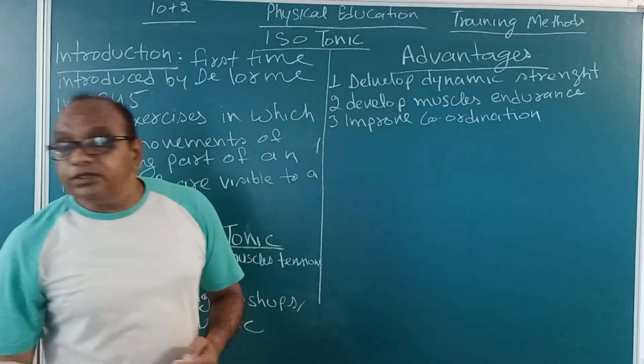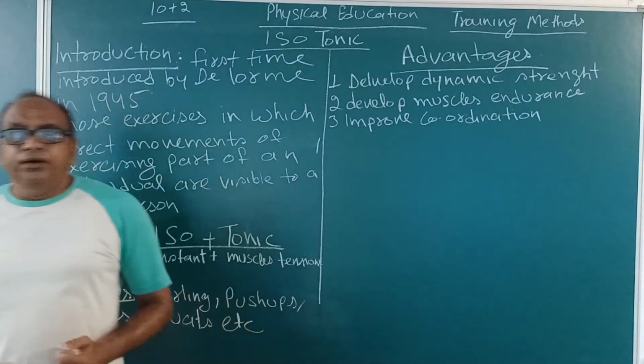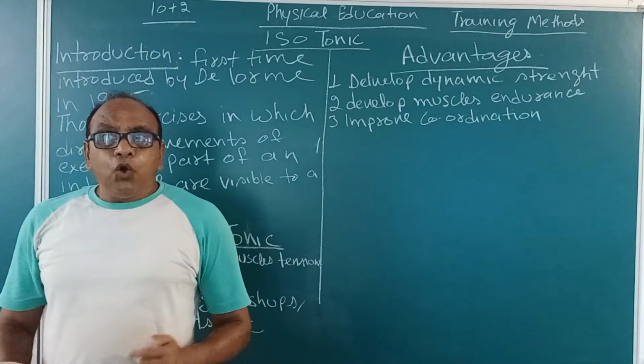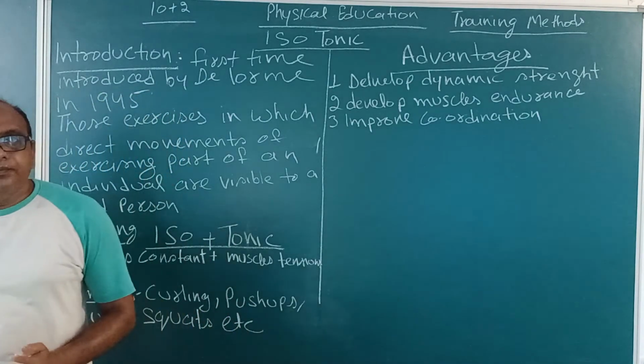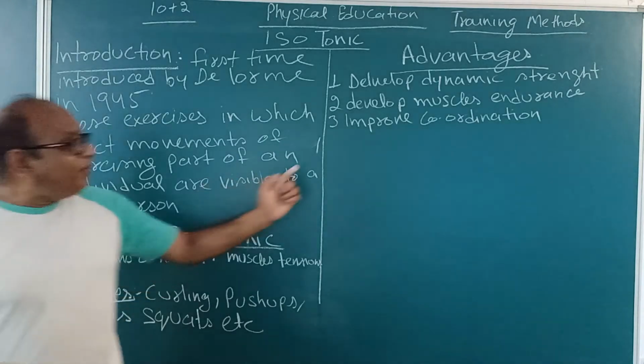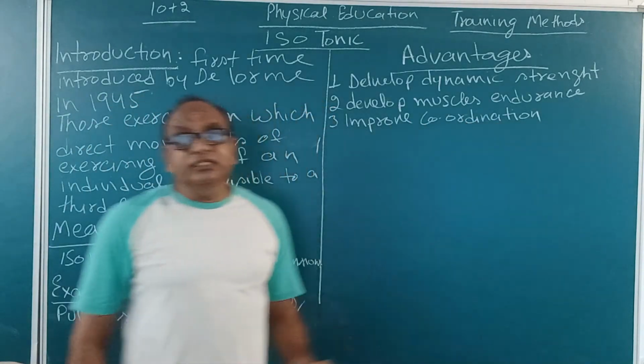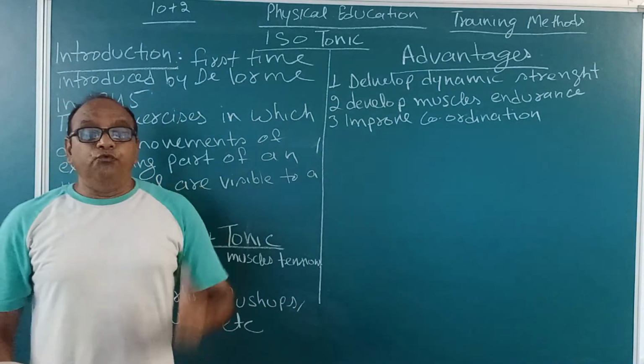Improve coordination. Definitely, once you apply the continue method, then automatically your coordination skill is developed and improved.